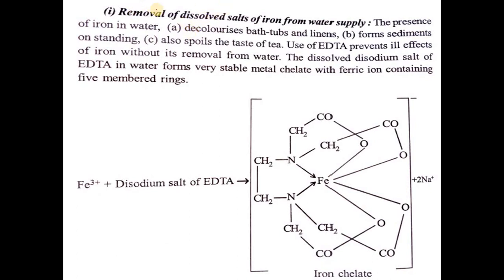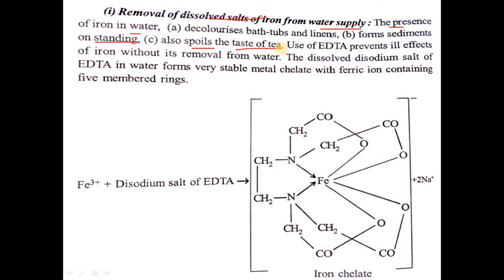It is mainly used for removal of dissolved salts of iron from the water supply. In the rainy season, in our house, when we collect the water in a tub, there is a layer of brown color at the bottom which decolorizes bathtubs and forms sediments on standing, that is small particles will be collected, and also spoils the taste of tea.